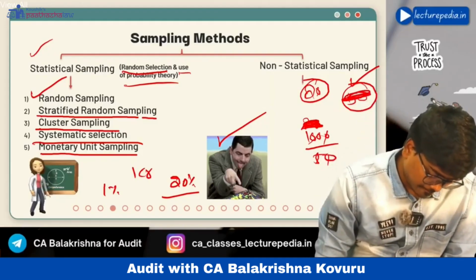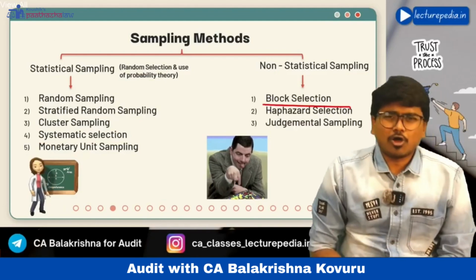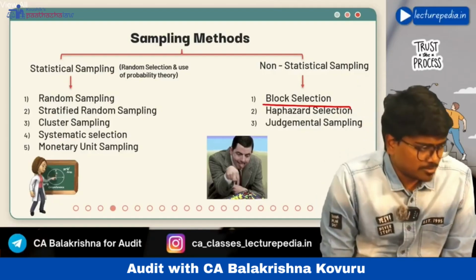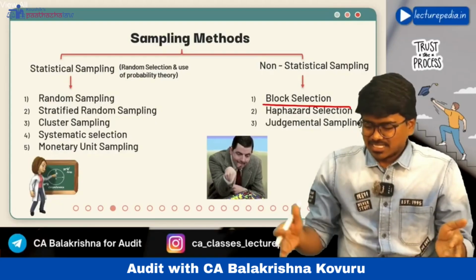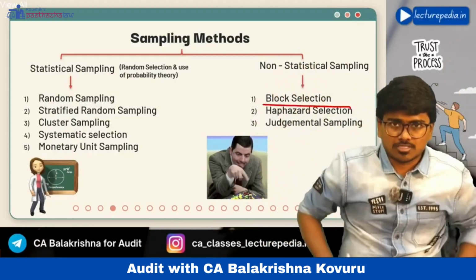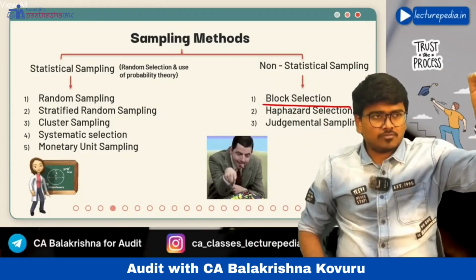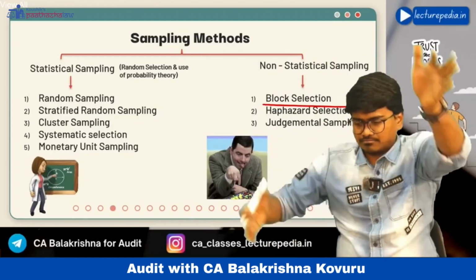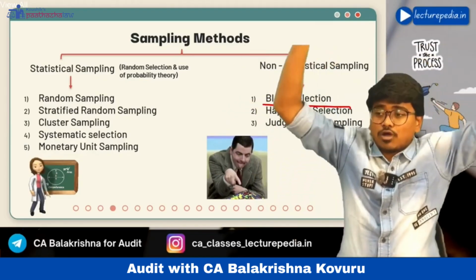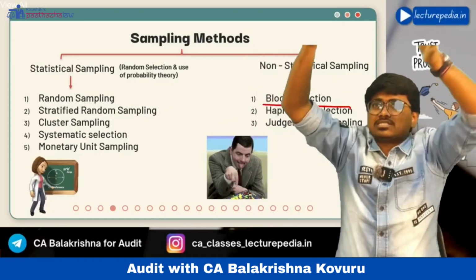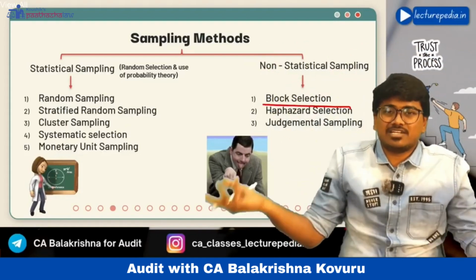Next, in non-statistical sampling, you have block selection. Block selection is simple. Let's say there are 1000 invoices. You will select a particular block of invoices, like sale invoices of November and December. That block you have selected, so you have excluded the invoices of all remaining months. You have just selected a particular block of invoices. That is known as block selection. This is not a scientific method.